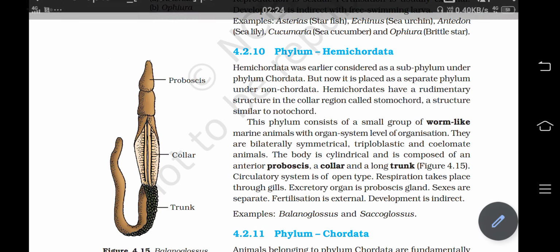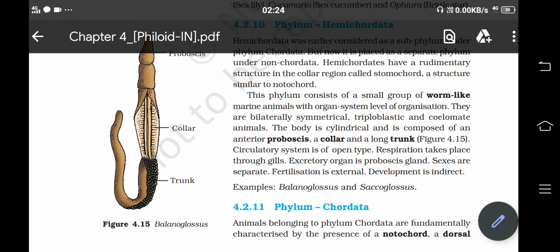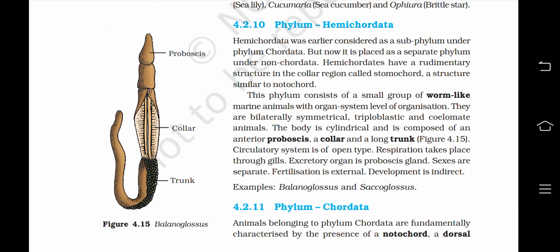Figure 4.15 is a figure of Balanoglossus, in which there is a distinct head and anterior proboscis you can say, a collar and a long trunk. Then the circulatory system is of open type. Respiration takes place through gills. Excretory organ is proboscis gland. Sexes are separate. Fertilization is external. Development is indirect. Examples are Balanoglossus and Saccoglossus.